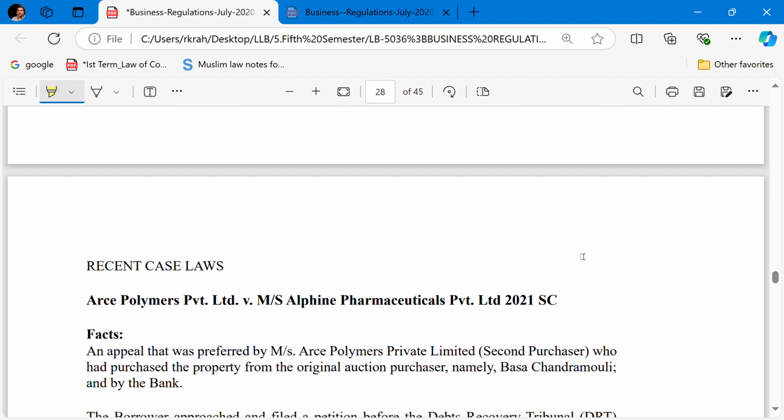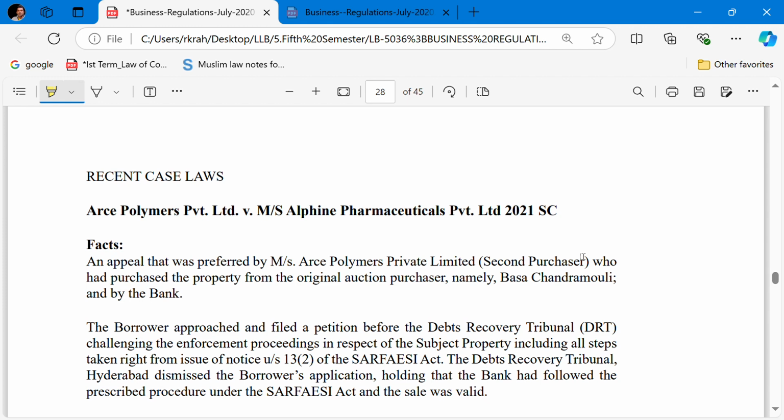So the last case is Arts Polymer Private Limited versus Alpine Pharmaceutical Private Limited. In this case, the appeal was preferred by Arts Polymer Private Limited, who had purchased the property from the original auction purchaser, namely Baba Chandramouli, and by the company.